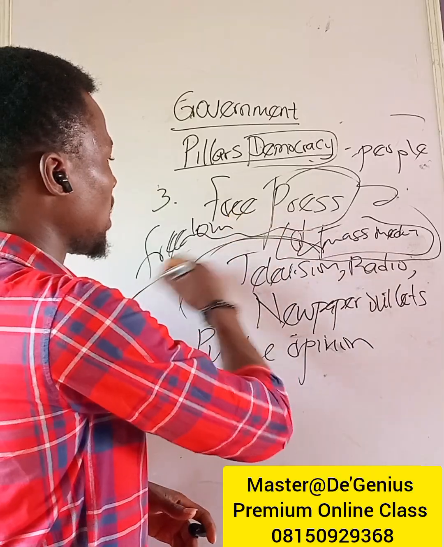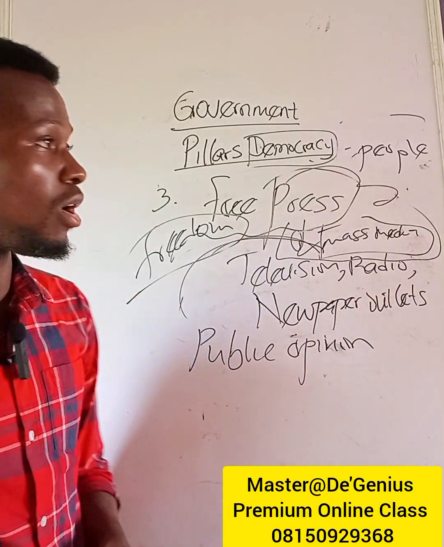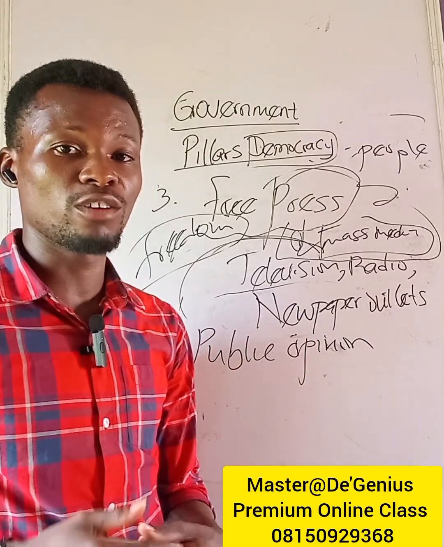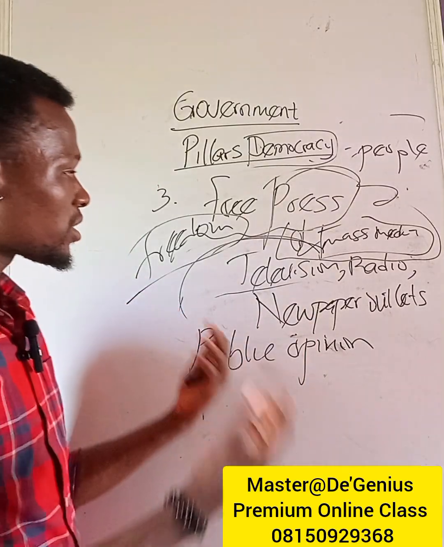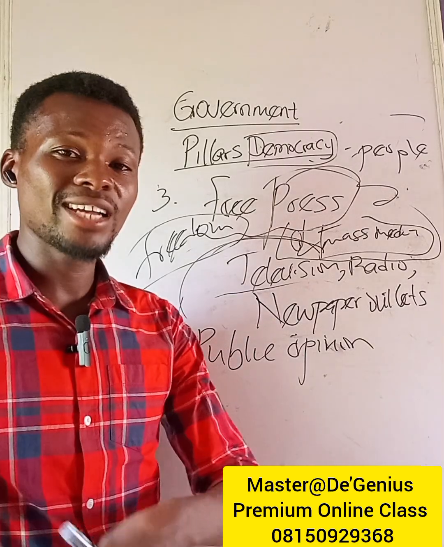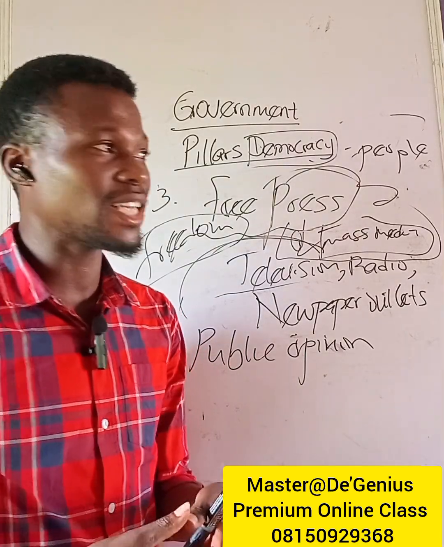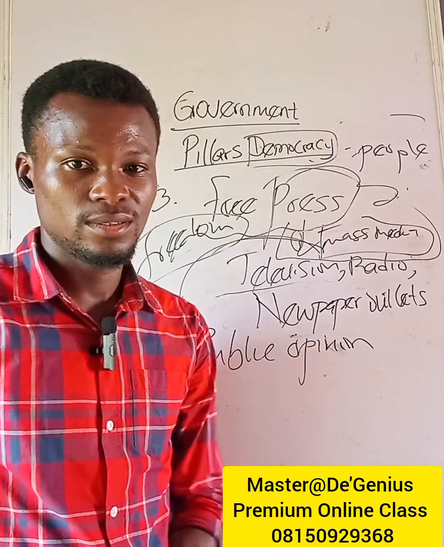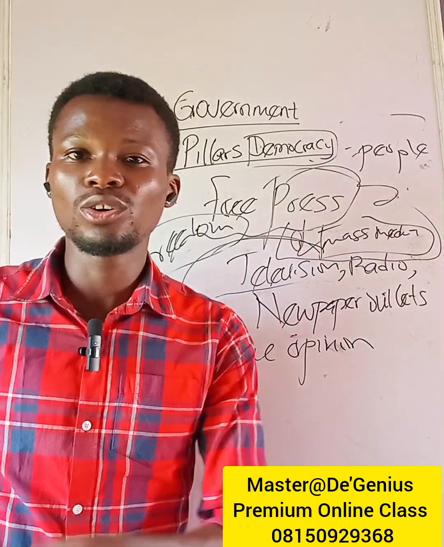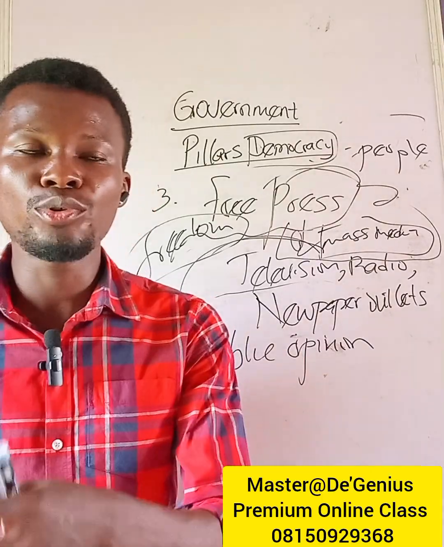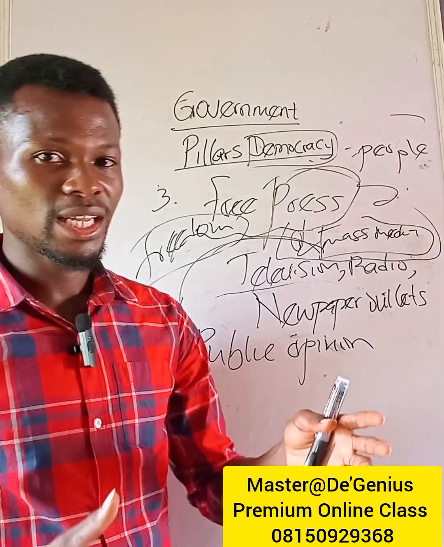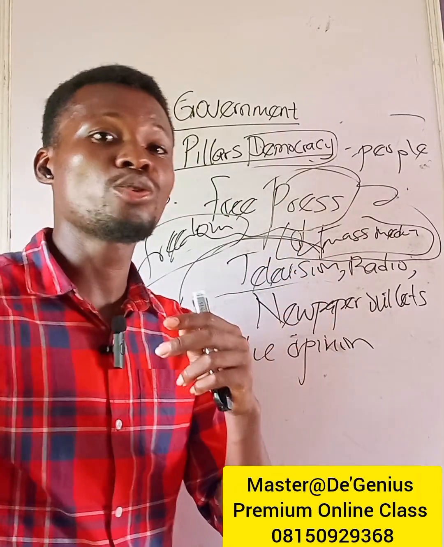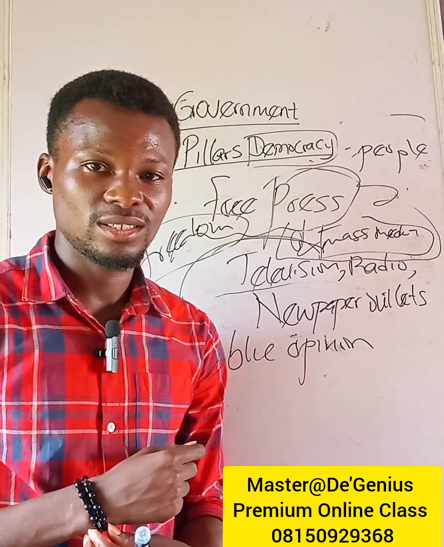In the case where the media does not enjoy freedom, maybe all the newspaper outlets, the television stations, radio stations are in the pocket of the government. So if they are all in the pocket of the government, it means that they can only put out information that government wants them to put out. And they can only air in the public domain the good things that people are saying about the government.